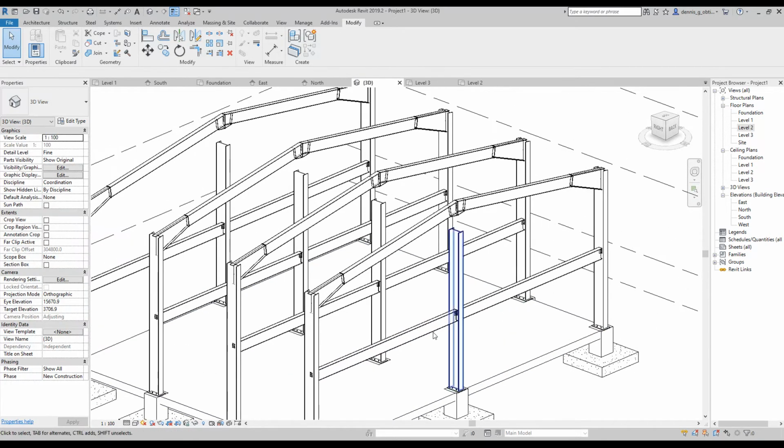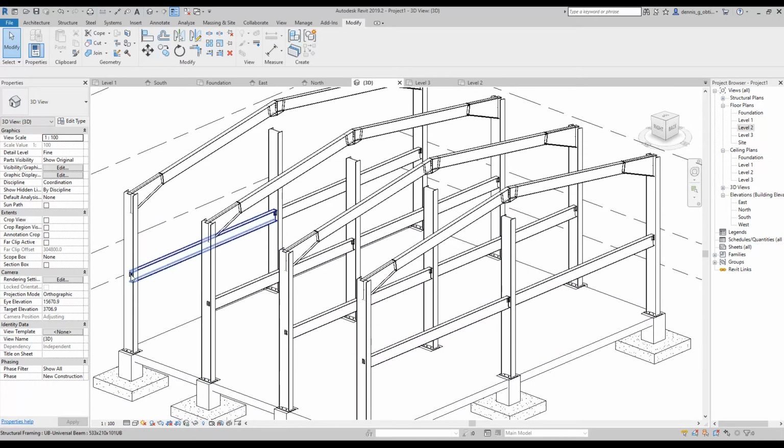Let's continue placing the main beam here on the side and secondary beam on the middle.